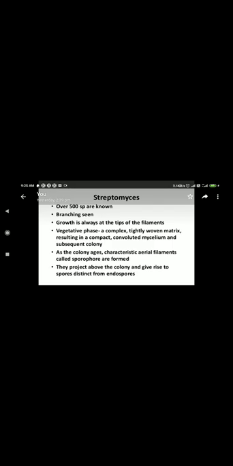Means after some time, in a later stage of the colony, there is an appearance of sporophore, which is the aerial filament structure. They project above the colony and give rise to spores, which are distinct from endospores. Students, I have told you endospores are found in some specific bacteria, but unlike endospores, they form spores.